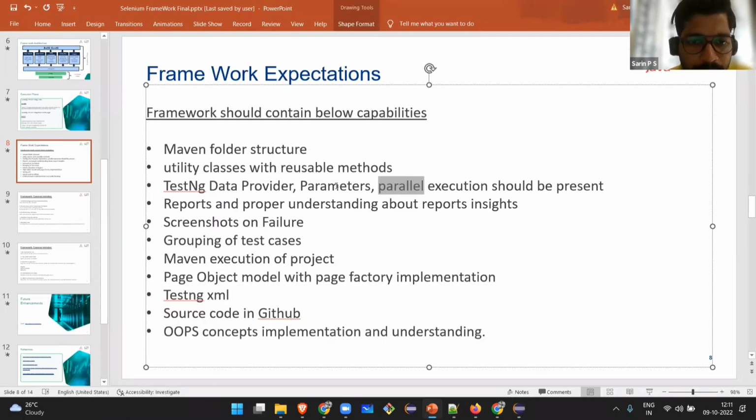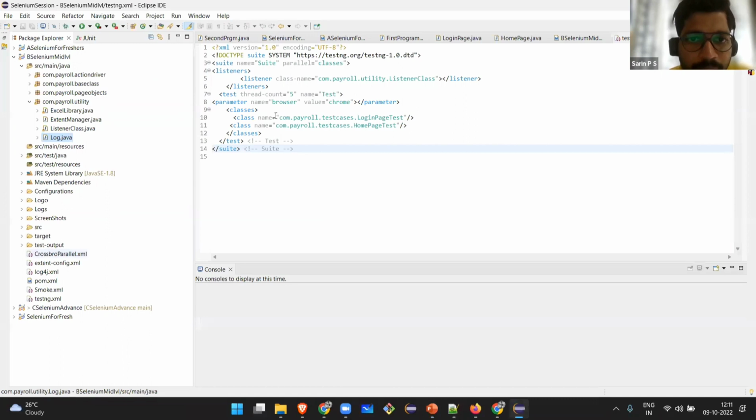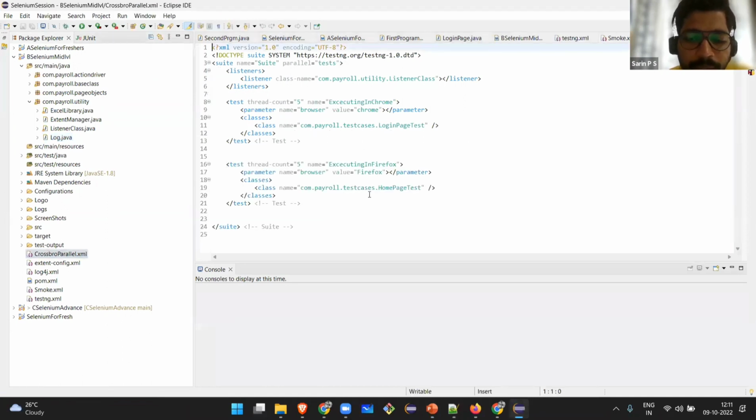So I'm just skipping this TestNG part since I have not explained it, but parallel execution, I will show you what is parallel execution. Parallel execution is nothing but if you have multiple test cases and you have to run all the test cases at the same time, what you have to give is parallel equal to test. You have to give it like this. And one of my test case will get executed in Chrome, the other will get executed in Firefox at the same time. The only thing you have to give is parallel equal to test in the TestNG XML file.